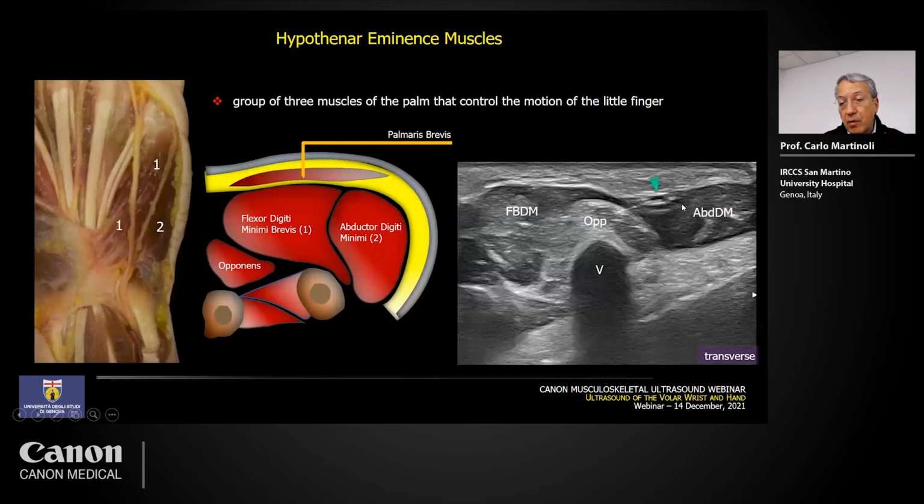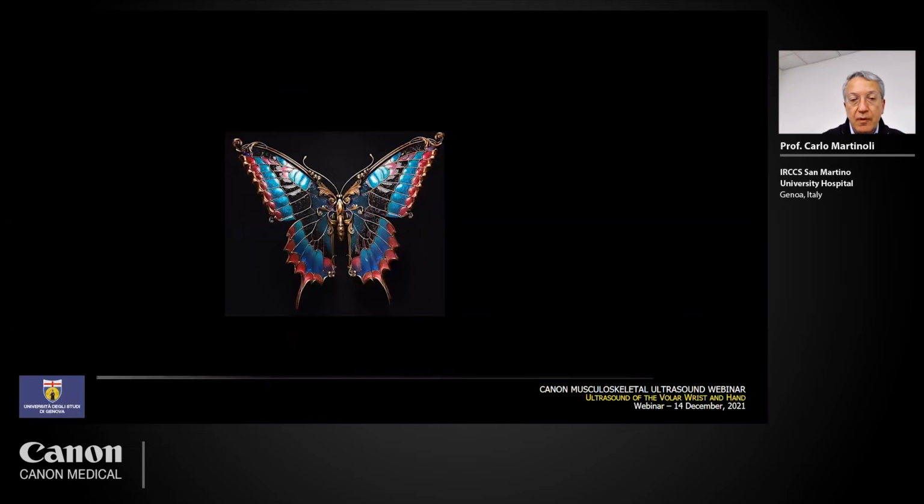Then the most ulnar structure is the abductor digiti minimi, and the opponens is located deeply in close apposition to the shaft of the fifth metacarpal. So superficially, in this image, you see the nerve branches of the ulnar nerve.